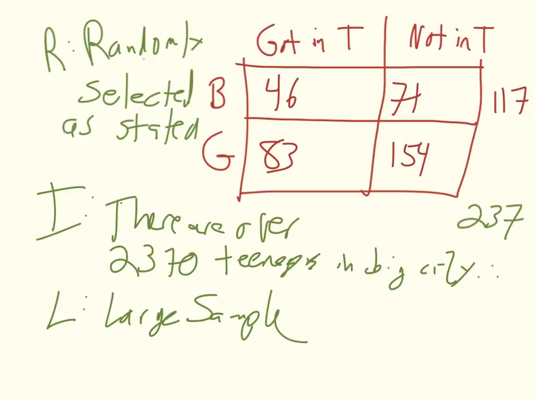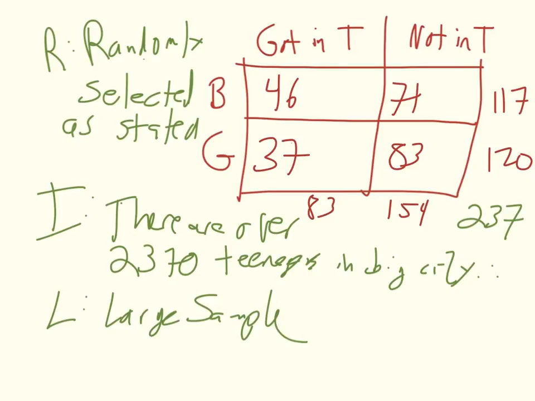Sorry, I got the wrong numbers in there. I had 37 girls. I was going to say those numbers seemed a little bit big, and 83 girls that did not get in trouble out of the total 120 girls. All right. Let's see. There were a total of 154 who did not get in trouble, and there were a total of 83 who did get in trouble when I'm looking at this table.